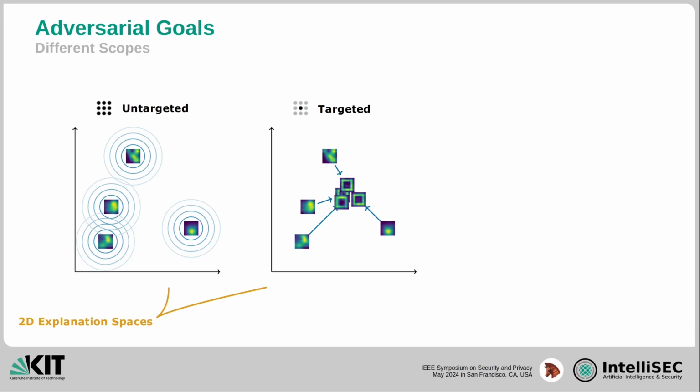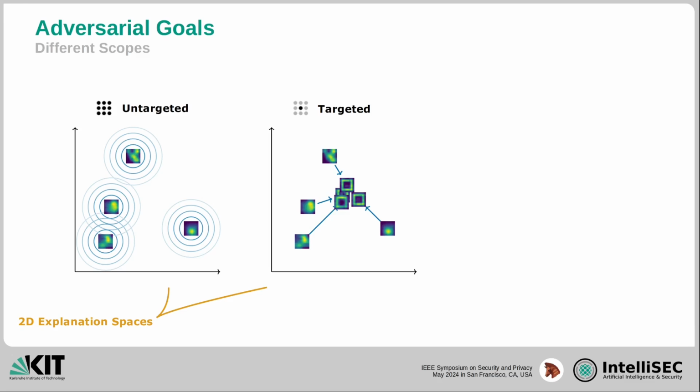In this slide, we have visualized 2-dimensional explanation spaces for simplicity. First, we have untargeted attacks, where the explanation of the manipulated input or the manipulated model should be maximally different from the explanation in the clean scenario. The concrete similarity can be measured according to multiple different distance metrics.